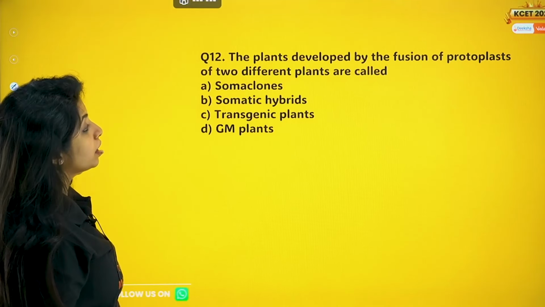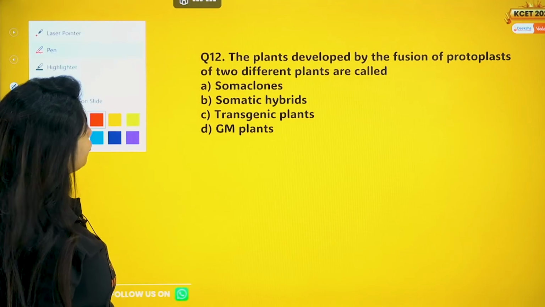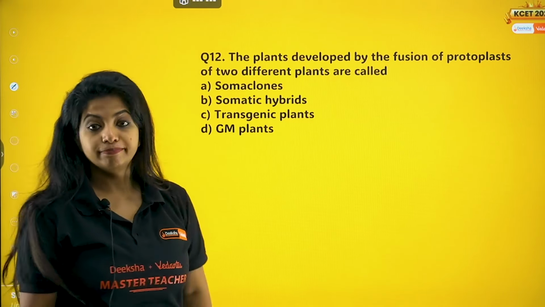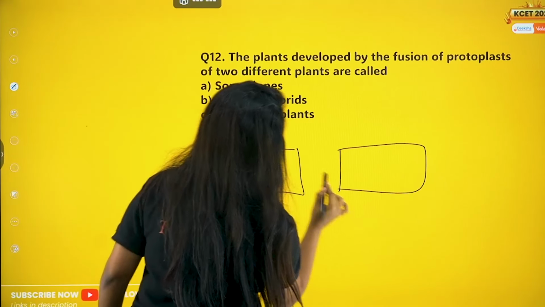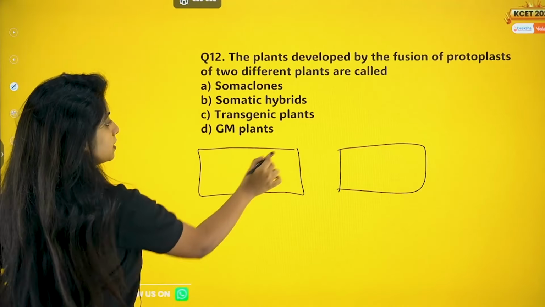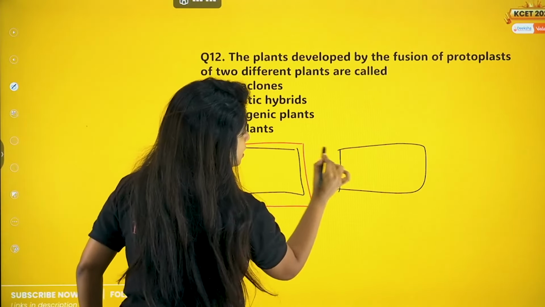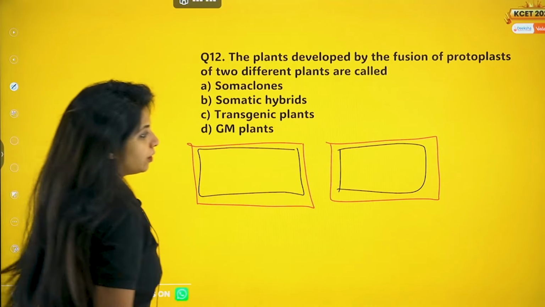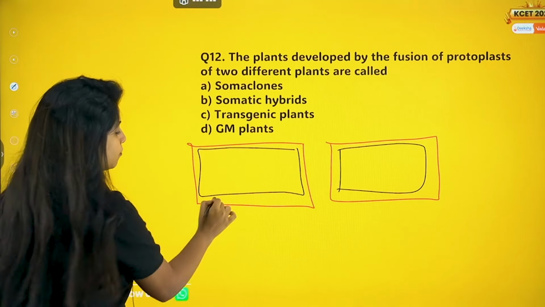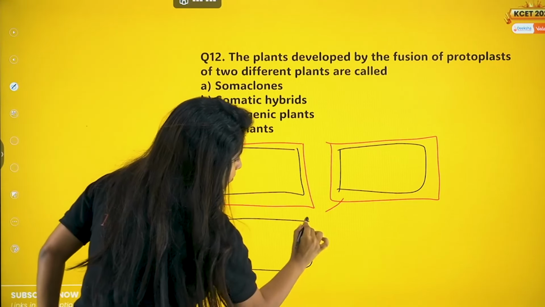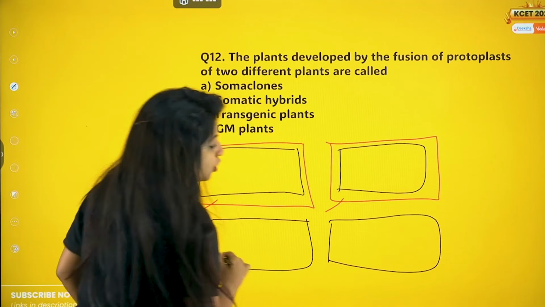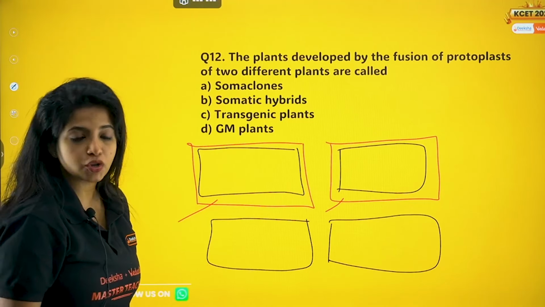The plants developed by the fusion of protoplast of two different plants are called. So basically, I have a plant cell, another plant cell. You know what's the unique feature about plant cell? They have an extra layer that is known as cell wall. Suppose I am removing the cell wall from here. Now what am I left with? I am left with just the cell. You call this now as protoplast.